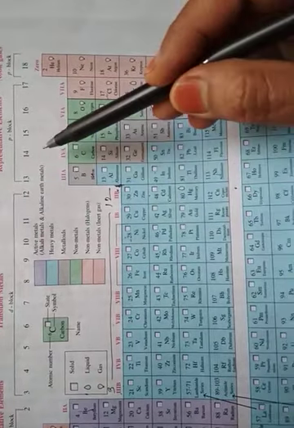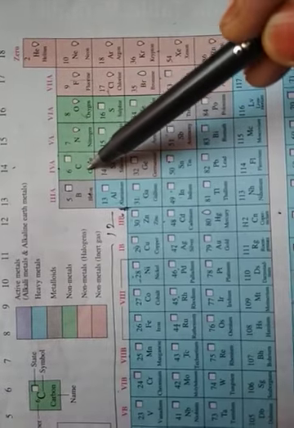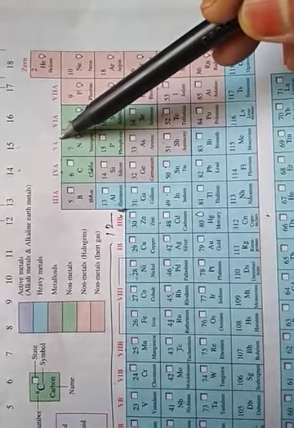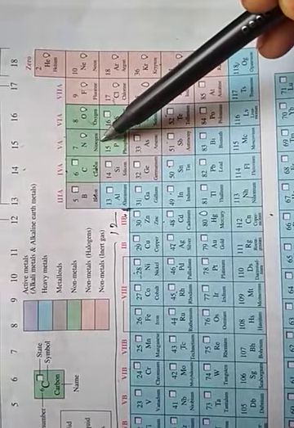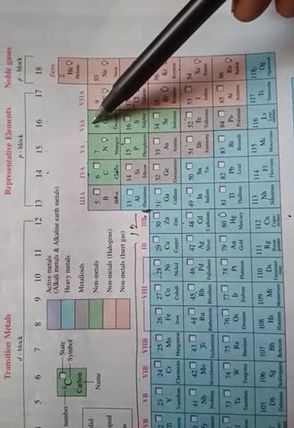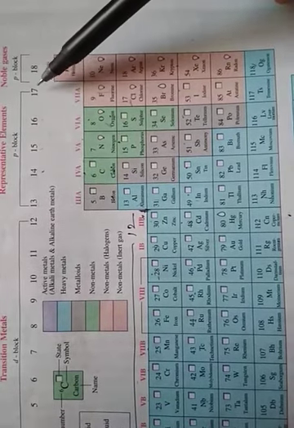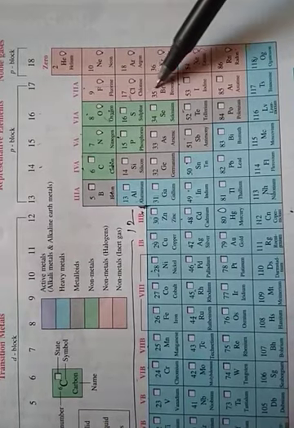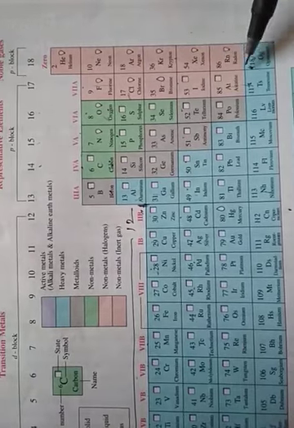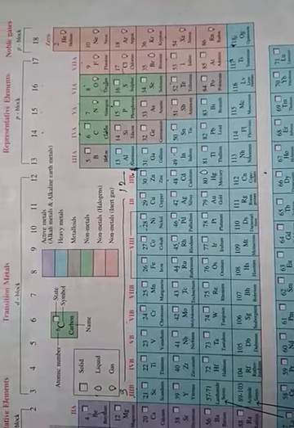Then the 14th is the 4th A group, known as the carbon family because carbon is the starting element of this group. Then the 15th number is the 5th A group, that is the nitrogen family, as nitrogen is the starting element of this group. Then 16th is the 6th A group, that is the oxygen family, as oxygen is the starting element. Then the 17th number, 7th A group, are the halogen elements, and the 18th group is the zero group elements. So this is the complete detail about the groups. In the next class, let us continue with the periods.